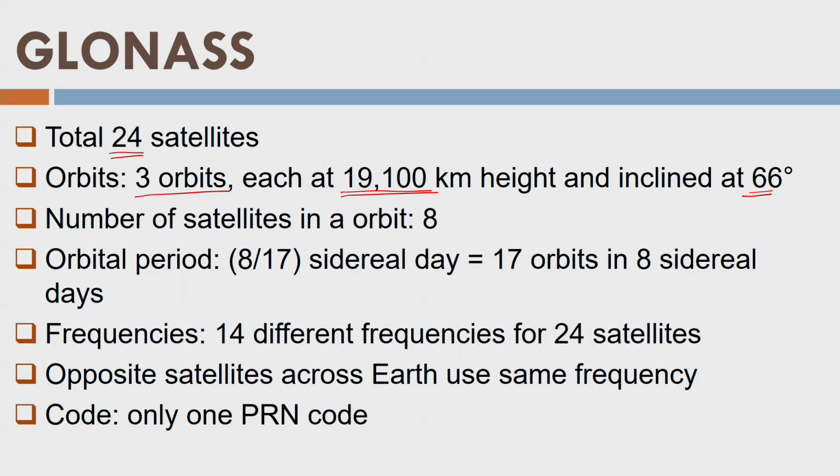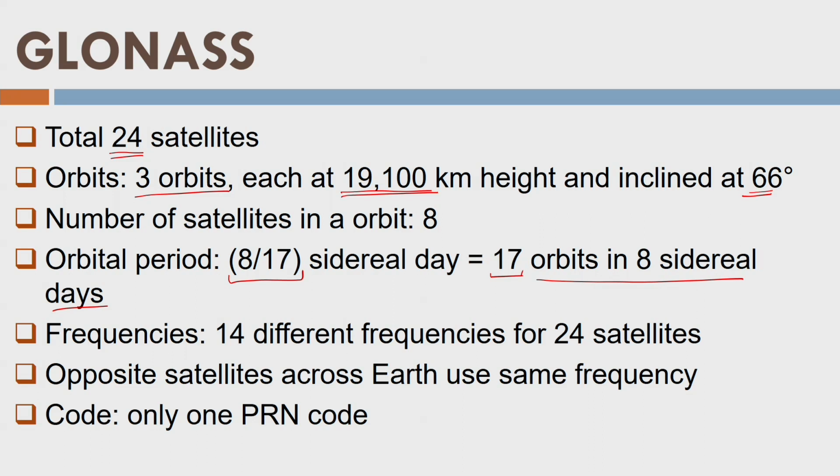And we'll talk about these things, the specifications of your receiver also, which are very relevant to learn in this lecture only. Okay, the next is the orbital period, which is 8 by 17. What does it mean? They finish 17 orbits in 8 sidereal days. Okay, what's the meaning here?